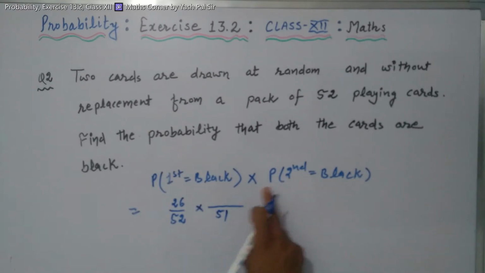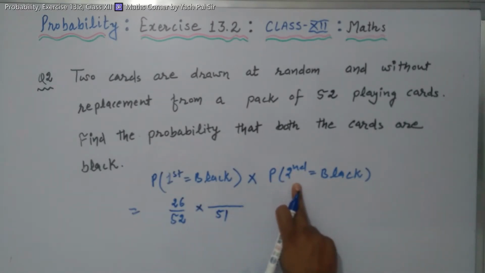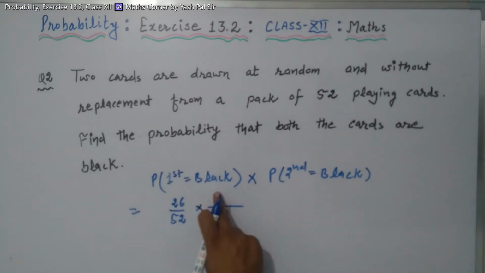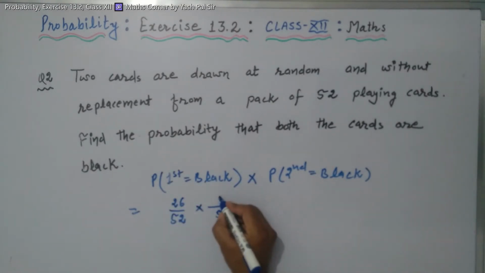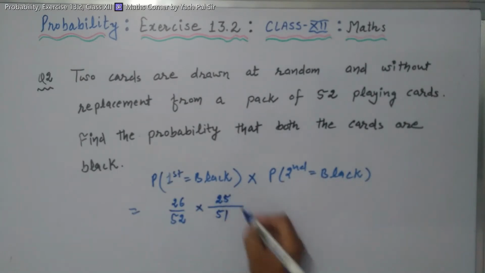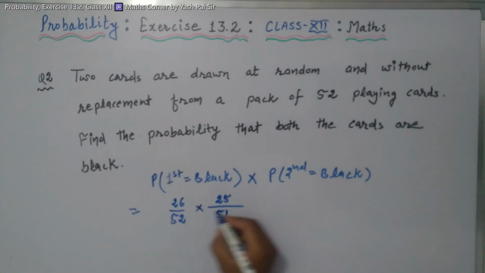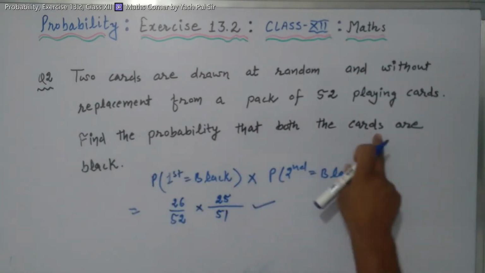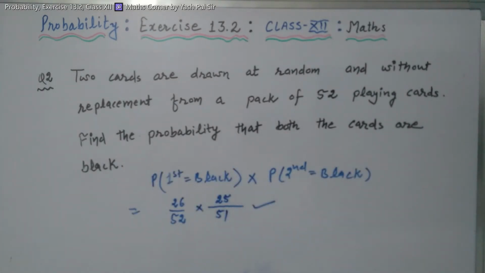So for the second card we are going to draw, out of 26 black cards we are now left with 25. So to draw the second black card, we have 25 choices. So this is the final answer: the probability that both cards are black cards.